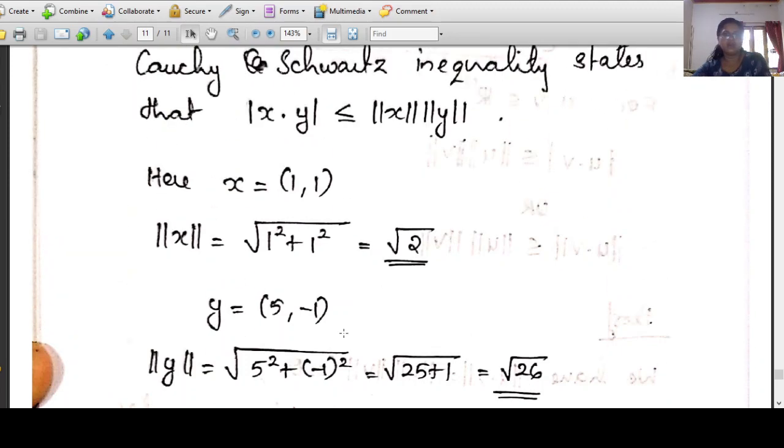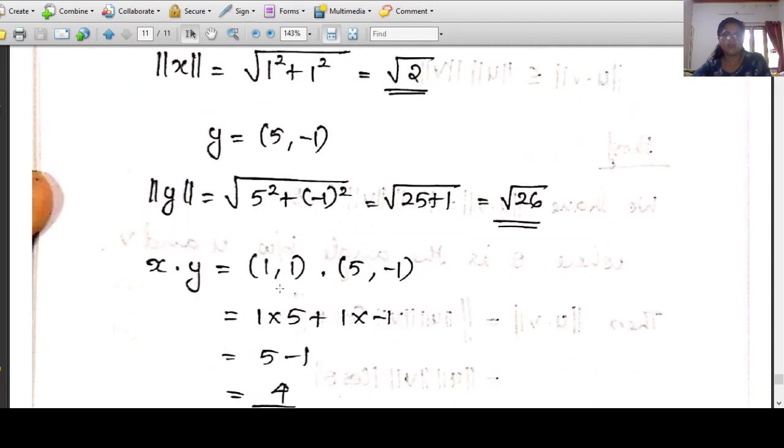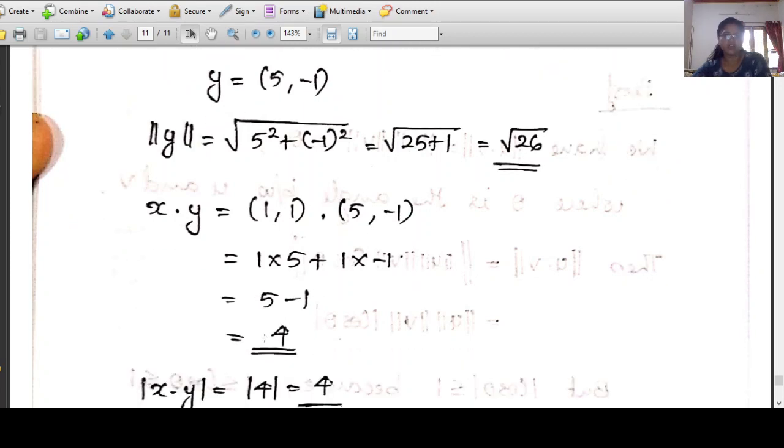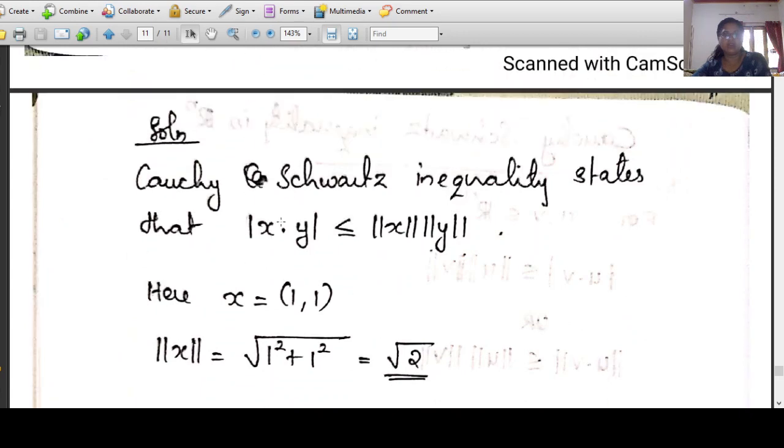Then, to verify this inequality, we find x dot y. X dot y is the vector 1, 1 dot 5, minus 1. To find the dot product, multiply the corresponding components and add. So 1 into 5 plus 1 into minus 1, that is 5 minus 1, that is 4. So x dot y is 4, and mod x dot y is the modulus of 4. 4 is positive, hence the modulus of 4 is 4 itself. So the left hand side, mod x dot y, is 4.